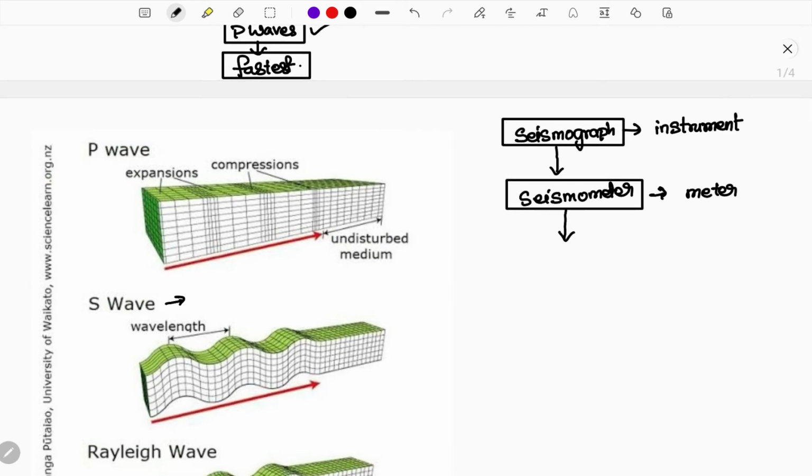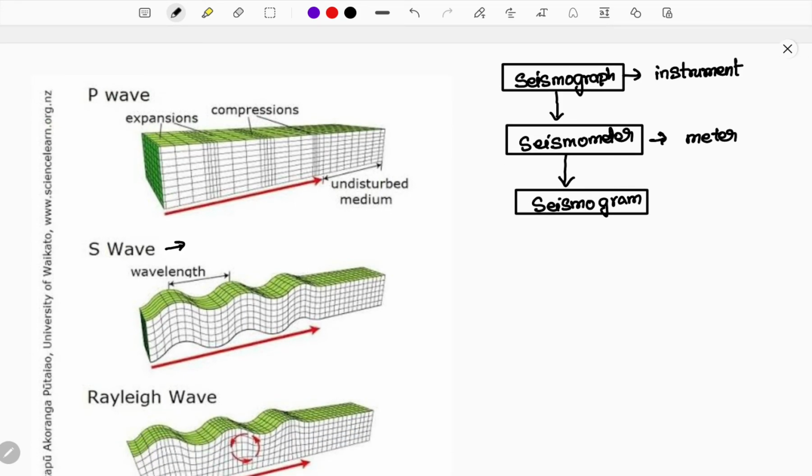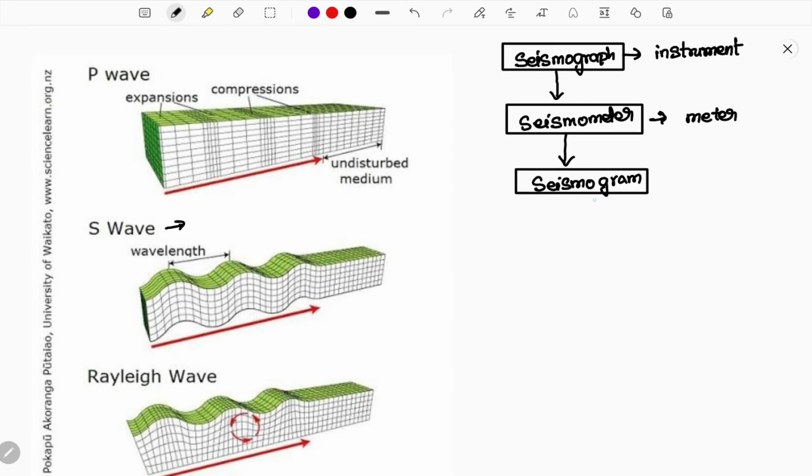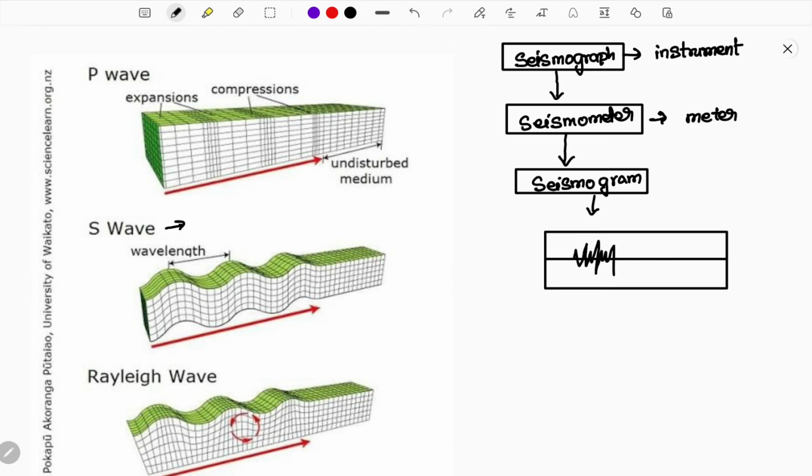Whenever the seismograph is collecting the data, there is a record called a seismogram. What is a seismogram? You need to understand it as an image, a graph or some sort of indication. It is like your heartbeat, how it is viewed in movies or cinemas. It will be like this, no?